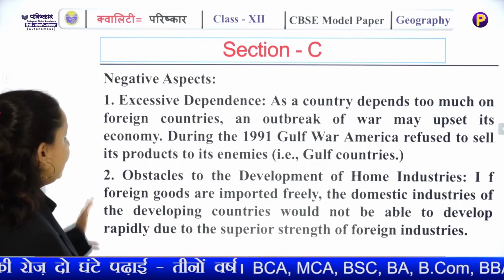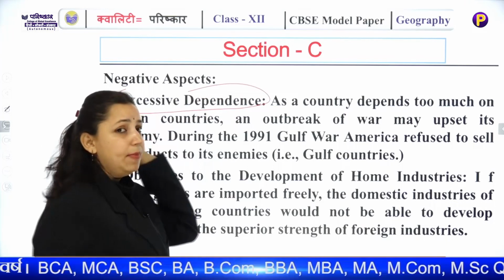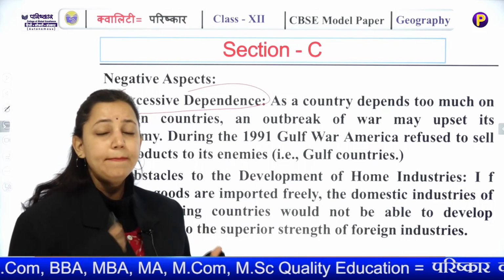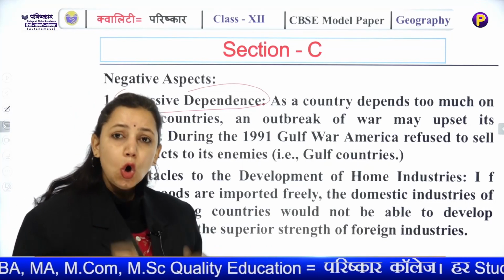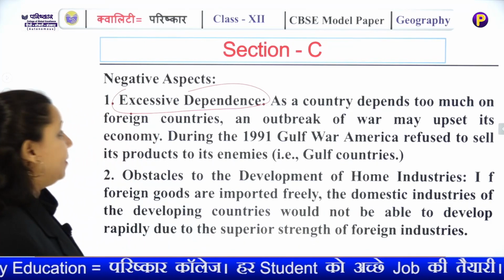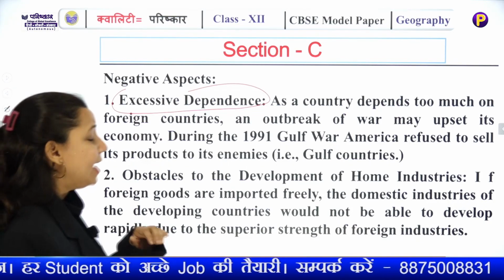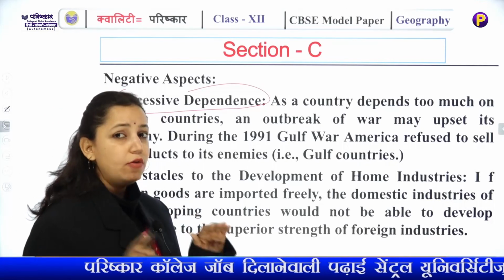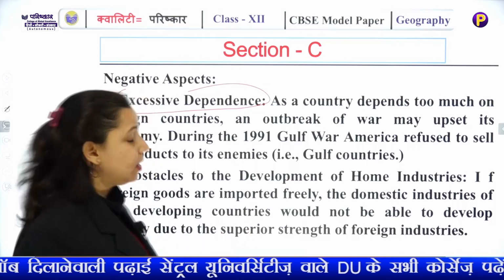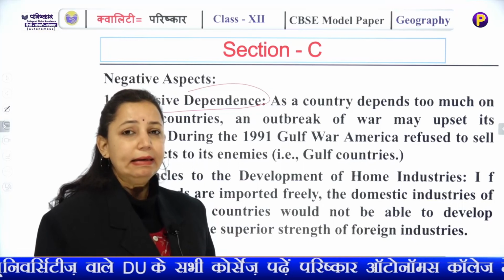Negative, now you look at the negative aspect of it. Excessive dependency on goods, because if you are dependent on another country for the goods, then you are not producing in your own home country, but you are relying on the host country for its supply. The country becomes too dependent on foreign countries, and in case of outbreak of war or any other mishap or economic slash down, so the export is completely curtailed.